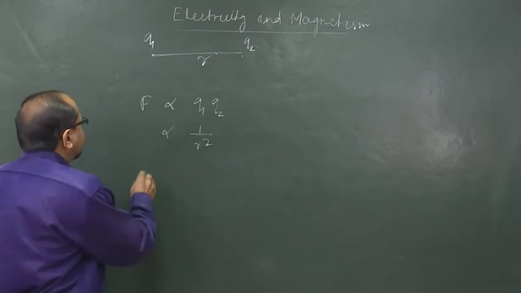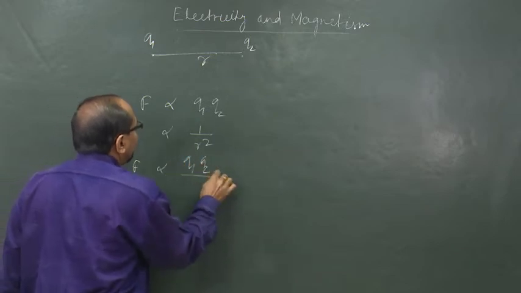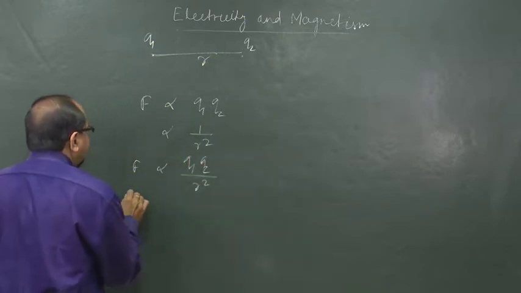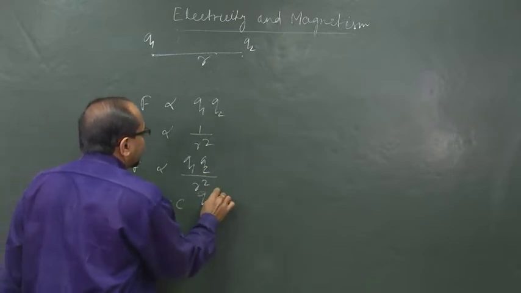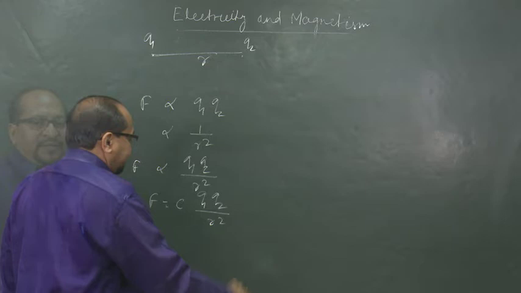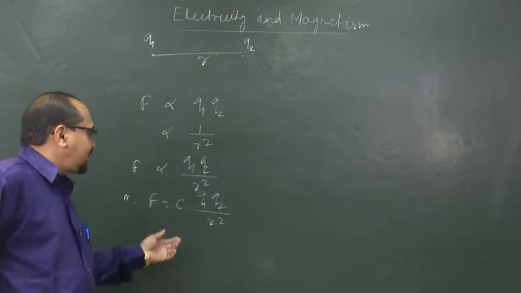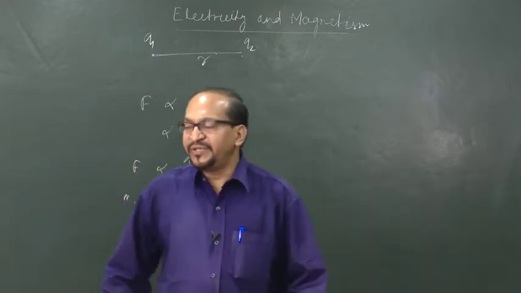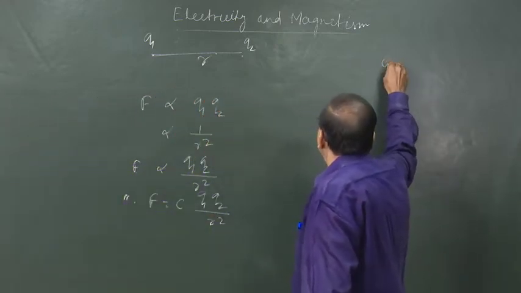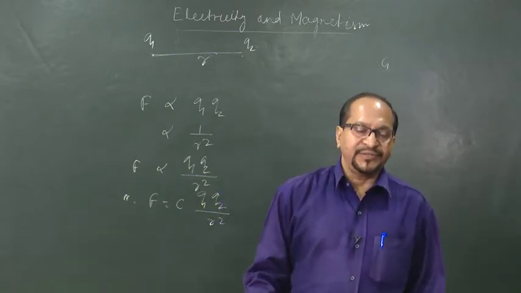And this force is obviously proportional to q1 into q2 by r square, or F is equal to some constant c into q1 q2 by r square. As you remember, in Newton's law of gravitation the constant was the universal gravitational constant. We write it as capital G. It is a universal constant because its value is the same everywhere in the universe.